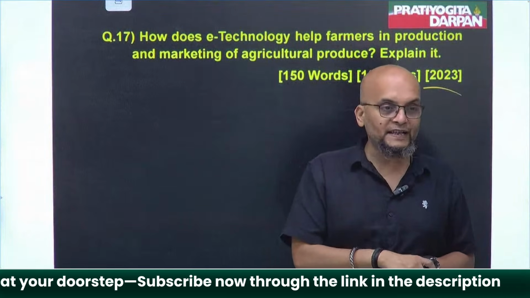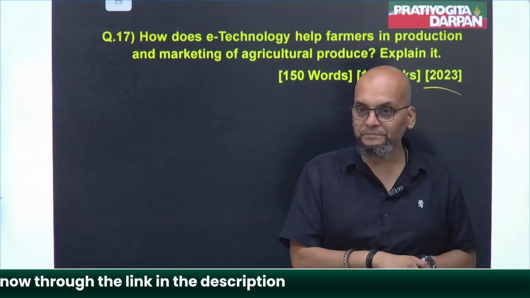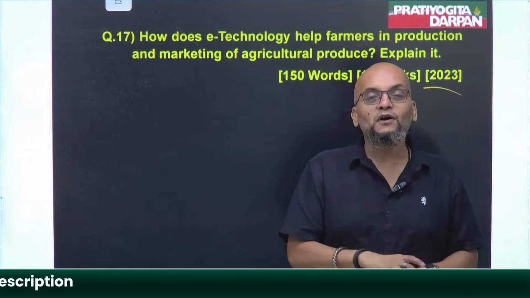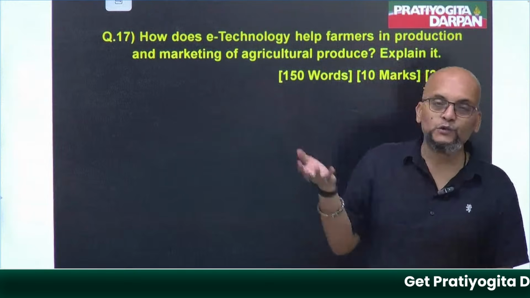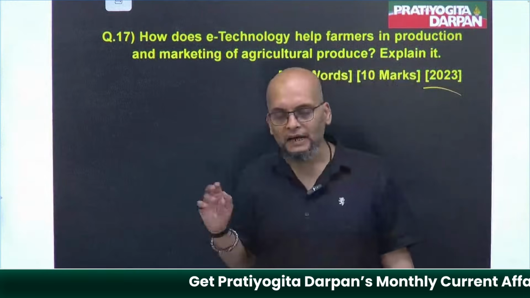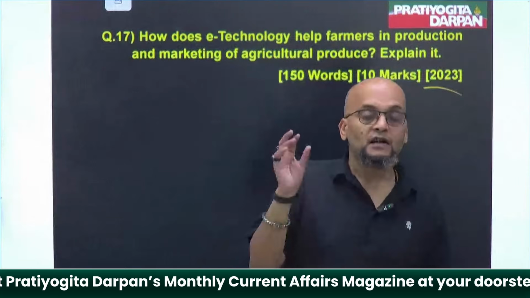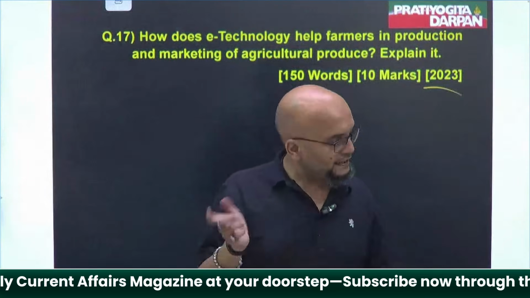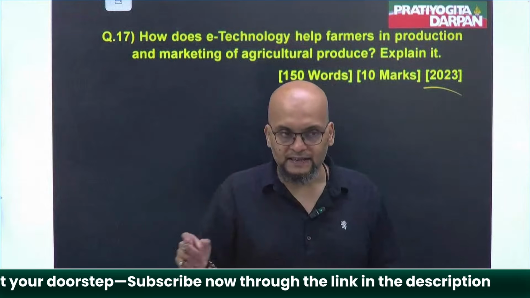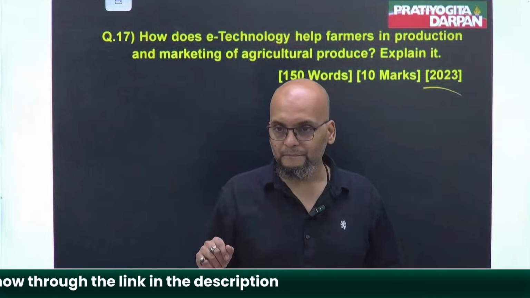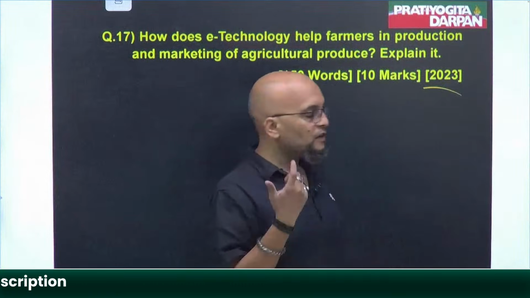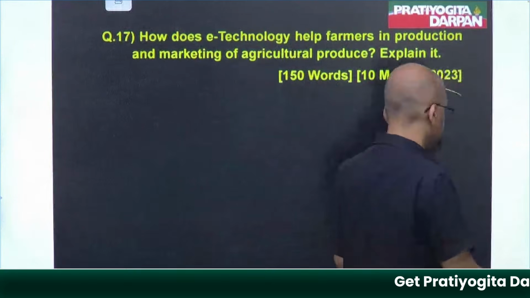You may find it very cumbersome, very boring, or whatever. So, how can a farmer use it? Will all farmers, marginal farmers, small farmers, have smartphones? And if they have smartphones, will they have internet accessibility? Yeah. So all those were the challenges in it. Anyway.